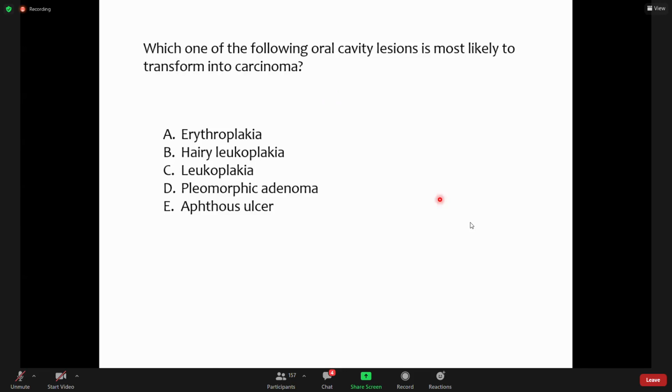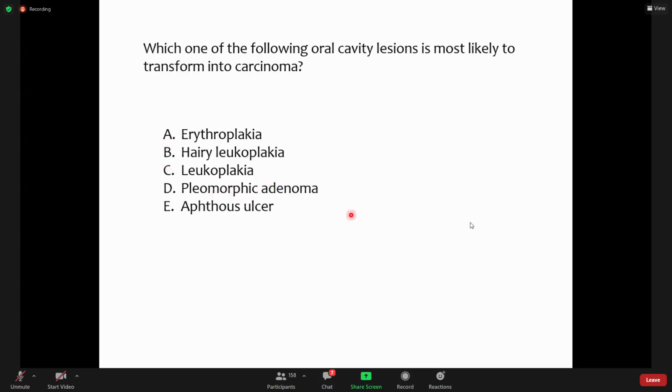So these are the lesions: erythroplakia, hairy leukoplakia, leukoplakia, pleomorphic adenoma.